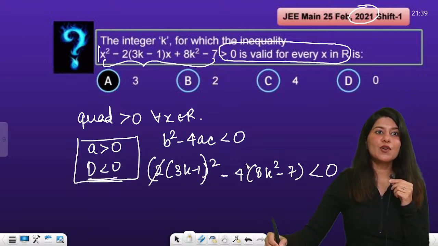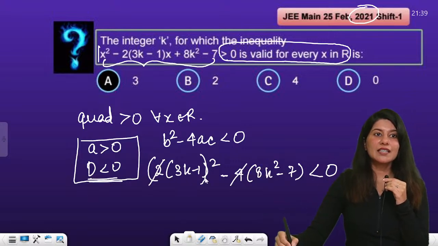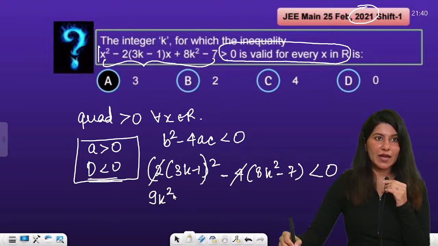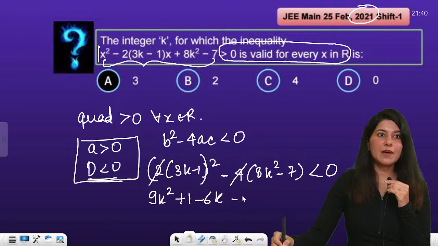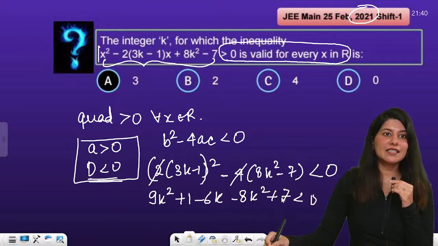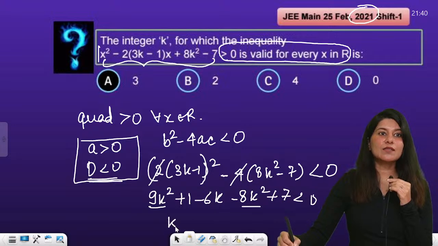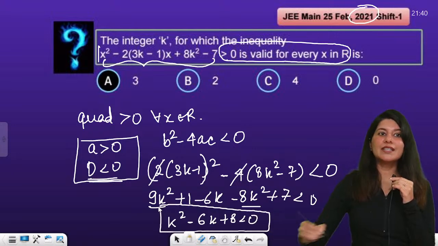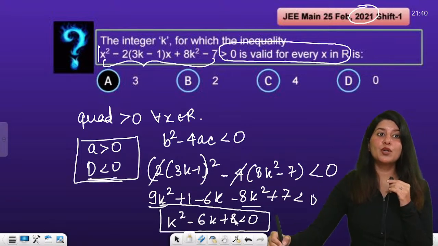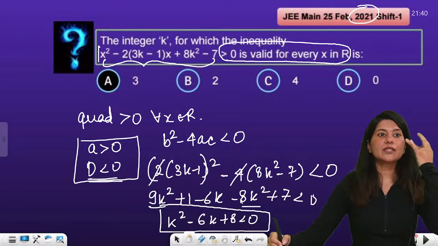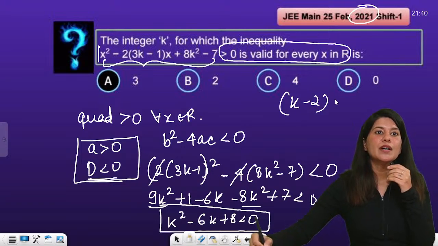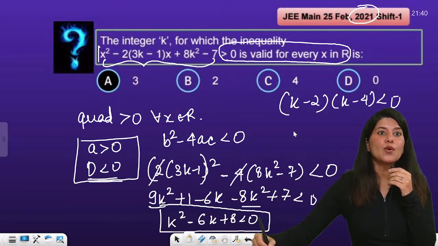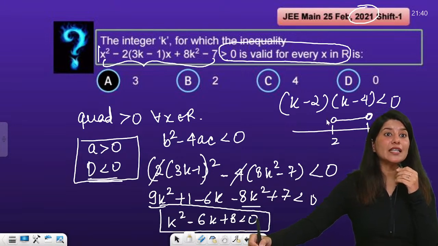So 2 square is 4, take 4 out, cancel it. (3k minus 1) whole square is 9k square plus 1 minus 6k, minus 8k square plus 7 less than 0. Can you see? 9 minus 8 is 1. So k square minus 6k plus 8 less than 0, right? We just need to solve this inequality and that's it. Method of intervals. 4 twos are 8 and 4 plus 2 is equal to 6. So it is (k minus 2)(k minus 4) less than 0. If I plot 2 to 4, the value of k lies strictly between 2 and 4.